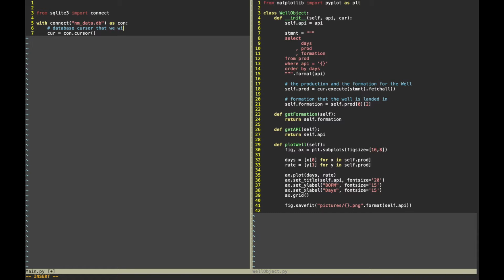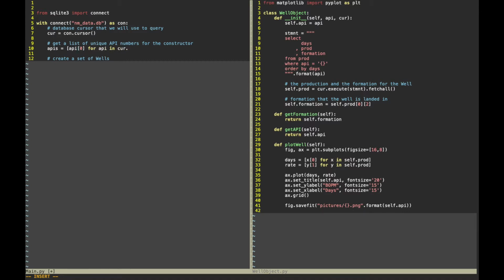This table is indexed, so somebody may be complaining that, hey, you're making an unnecessary amount of calls to the database. But this is a very convenient way to do it, and it's not too much data. You'll see the program still runs pretty fast. So rather than getting all the data at once and then using dictionaries to loop through and populate the objects, I find it's a lot more convenient to go ahead and have each object get the data from a well-indexed table. So first thing we need to do here, get a list of unique APIs.